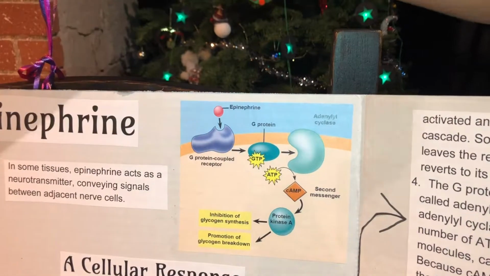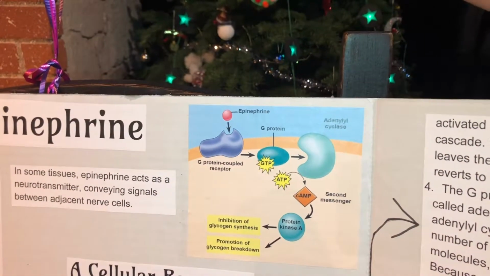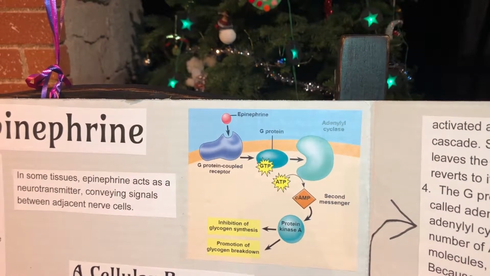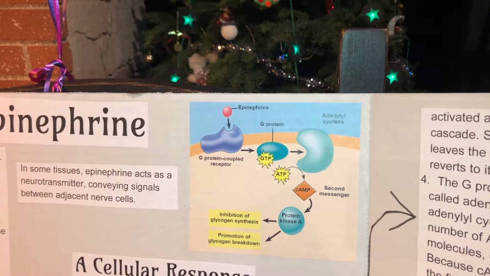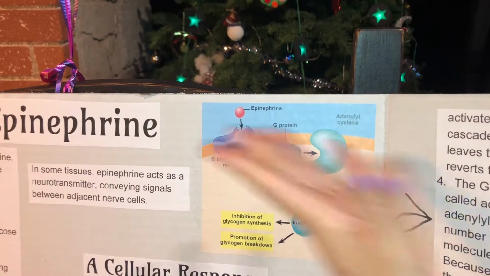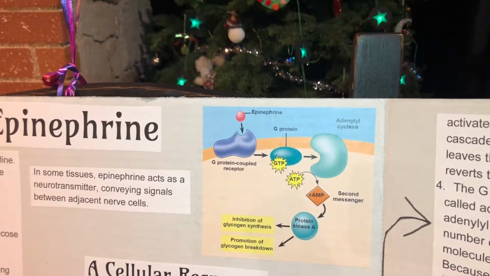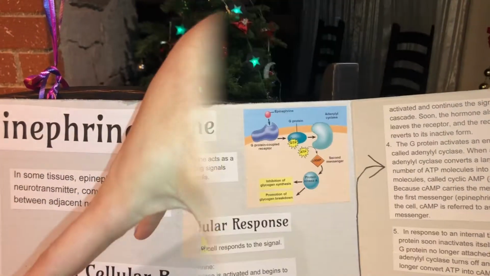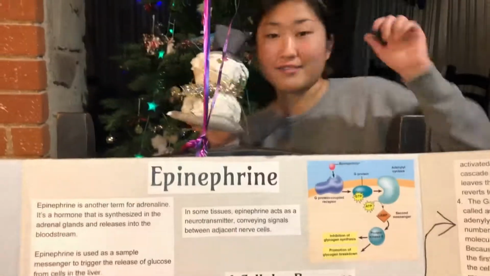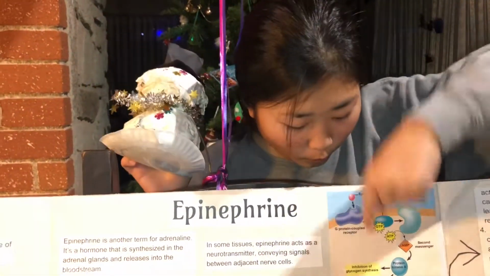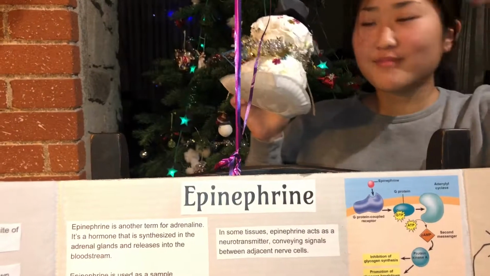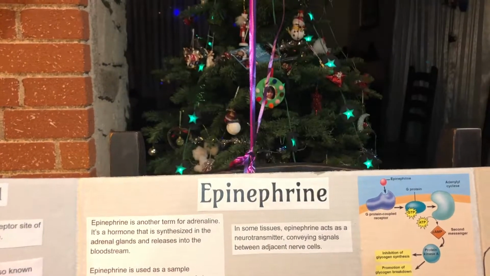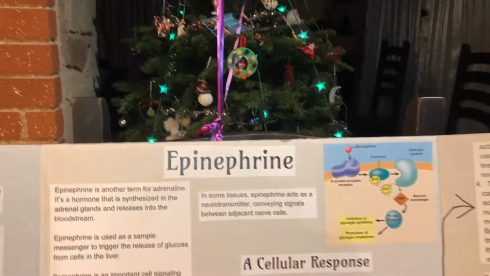Each protein kinase has a regulatory and catalytic part. The cAMP will bind to the regulatory side of the kinase, and the catalytic part will be phosphorylated. ATP then travels towards the catalytic portion of the protein kinase and activates it. The activated catalytic parts will move towards the phosphorylase and drop off a phosphate group. This activates phosphorylase. The activated phosphorylase is then able to break down glycogen, which is a chain of glucose molecules. Once the phosphorylase breaks down glycogen, glucose is then released from the cell. This is the response to the signal transduction.